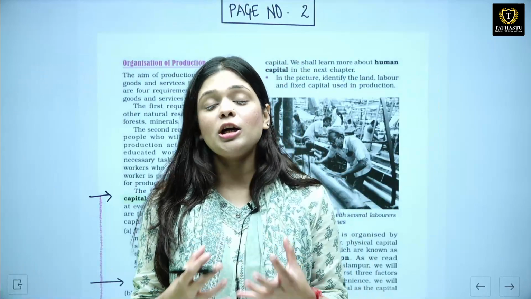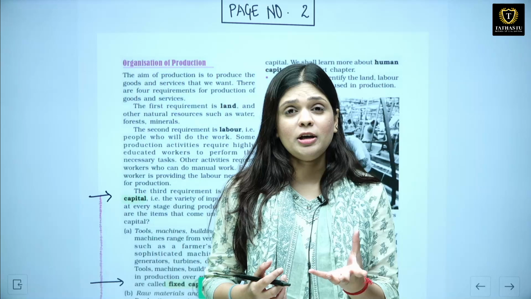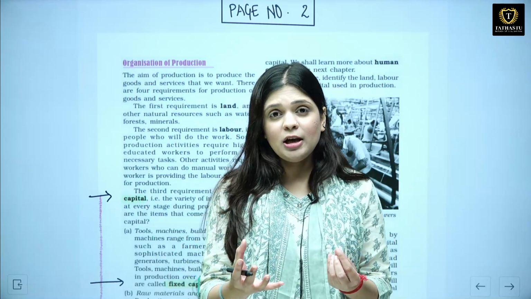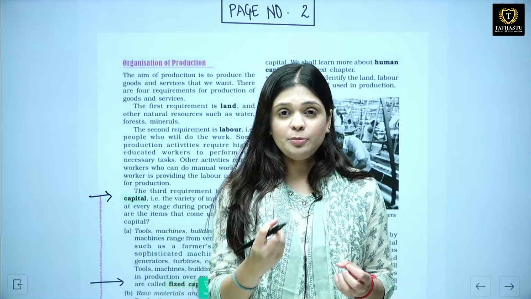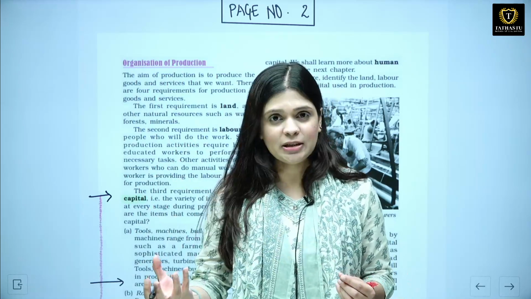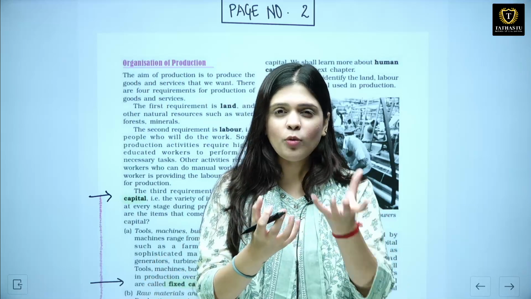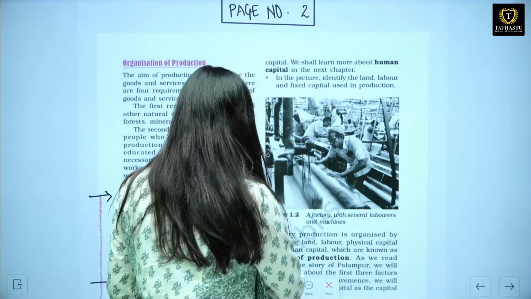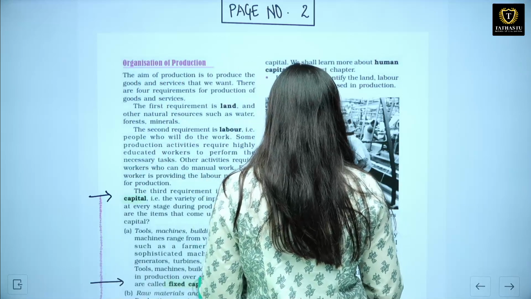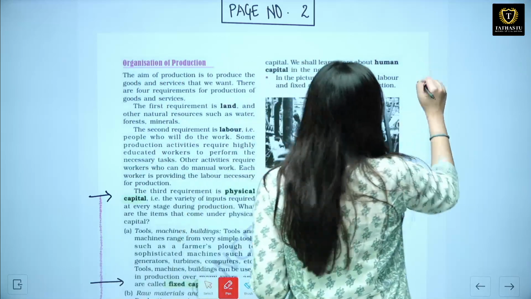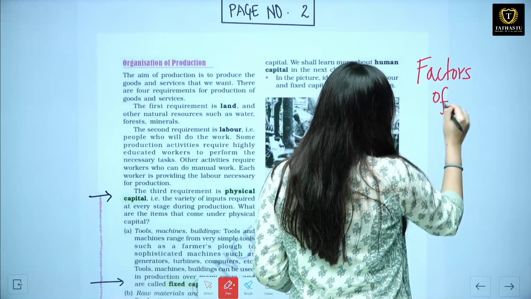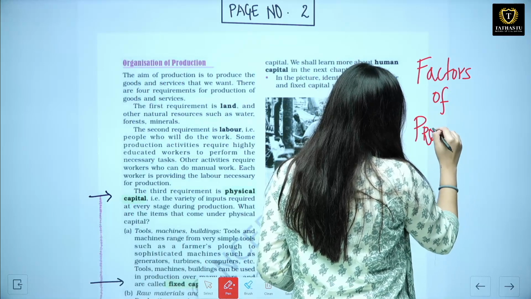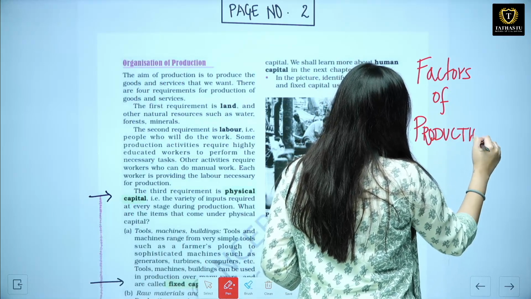Now when we say production, what does it mean? Basically it is a process in which inputs are converted into output. But for production we need certain things, right? Some things will be needed, what are those inputs? What do we call those inputs? We call those inputs factors of production.